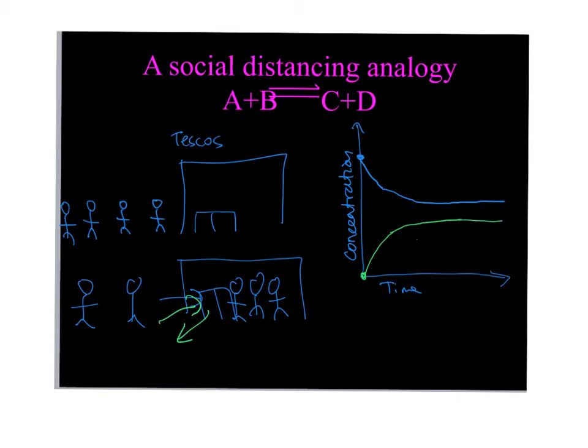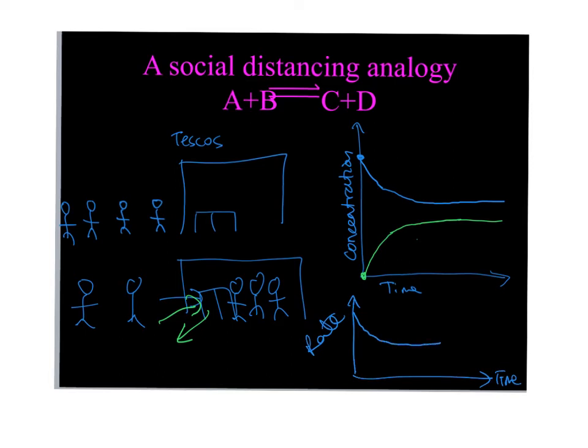If we were to draw a graph, instead of showing concentration in time, we had a graph showing rate in time, it would look just the same except for the fact that rate would eventually level off to be exactly the same. So if the blue line shows the rate that people are allowed into the shop, we start off very high, people are allowed in quickly, and it eventually levels off.